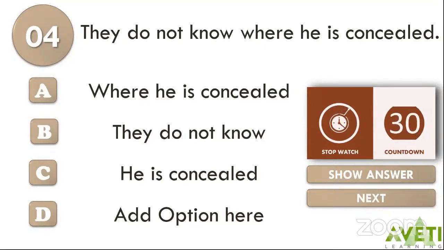So the right answer, children, is option A, where he is concealed. Can you replace "where he is concealed" with any pronoun or noun? Yes: they do not know him. They do not know her. So "where he is concealed" is your noun clause.